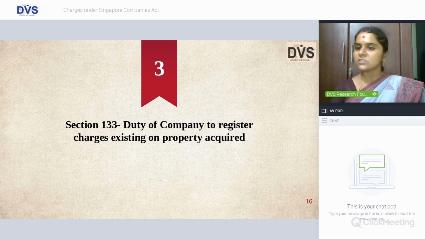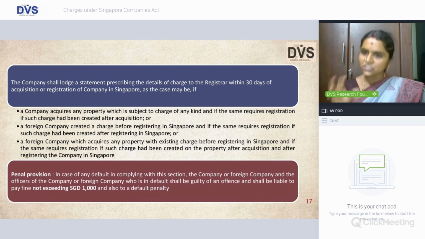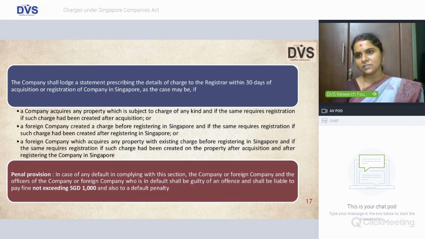Duty of the company to register the charges existing on the property acquired. There are 3 instances, friends. A company acquires property which is subject to charge, and if the same requires registration, if such charge had been created after such acquisition. I am acquiring a property. After acquisition, it makes it mandatory for the charge to be created on the property, point number 1.